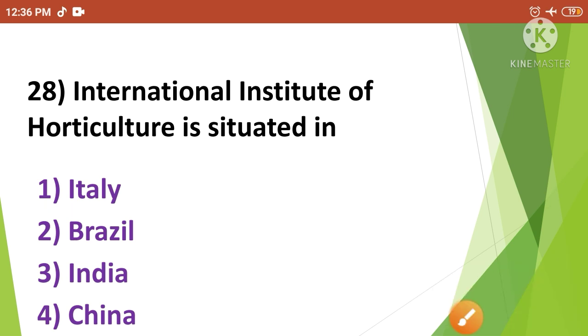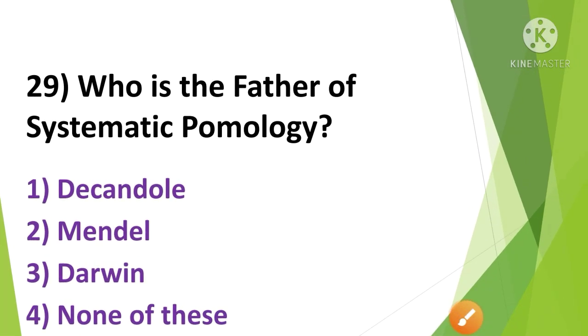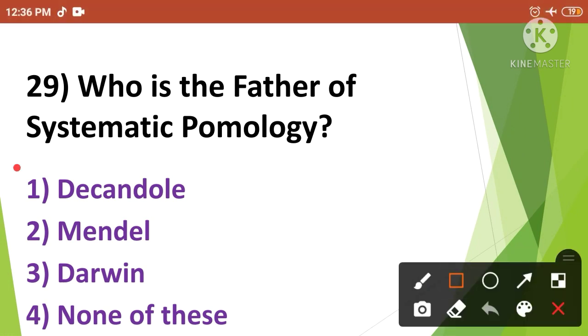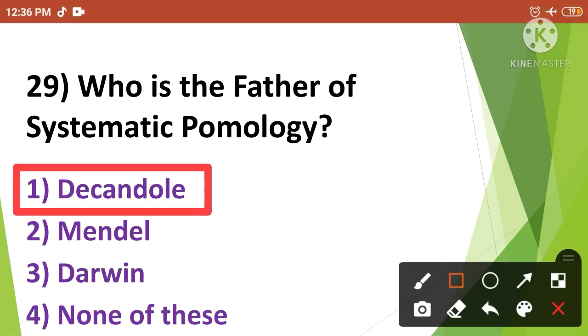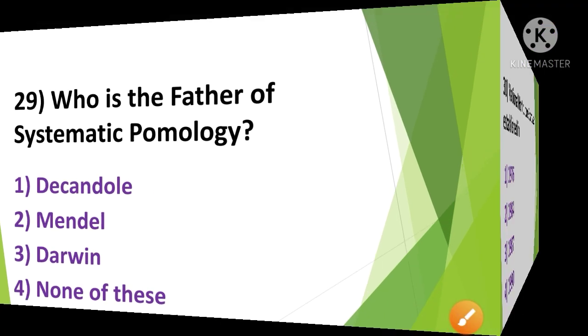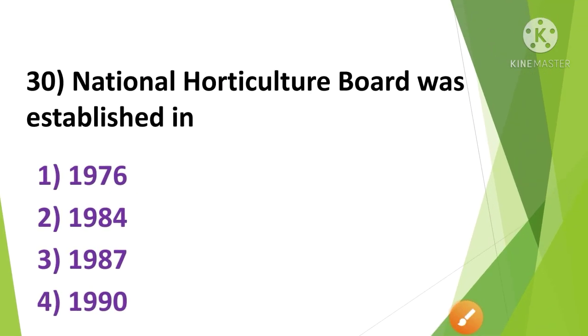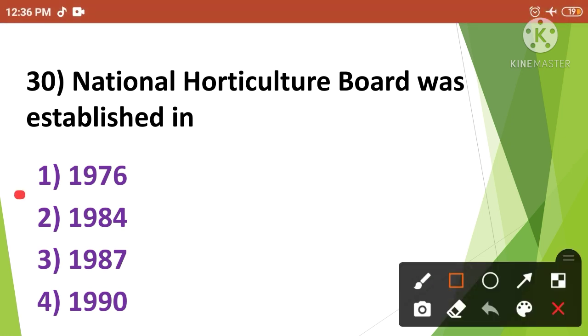Then next, who is the father of systematic pomology? The correct answer is option number 1. So the father of systematic pomology is De Candolle. Then next, National Horticulture Board was established in. The correct answer is option number 2. So the National Horticulture Board was established in 1984.